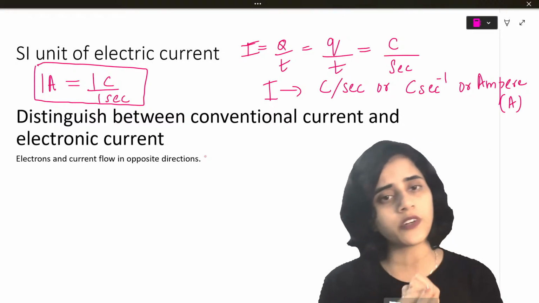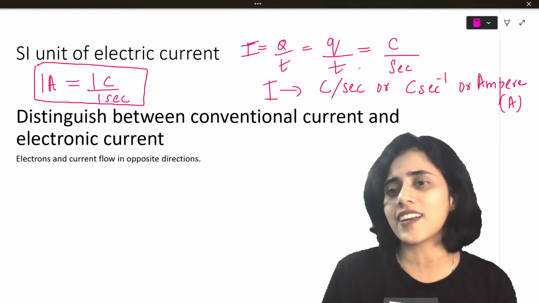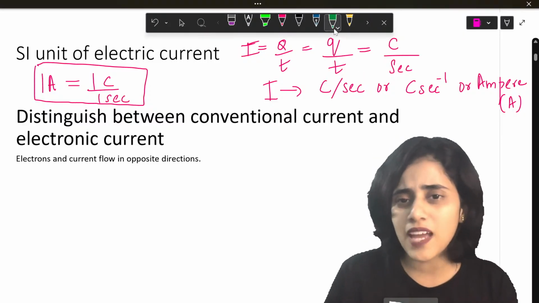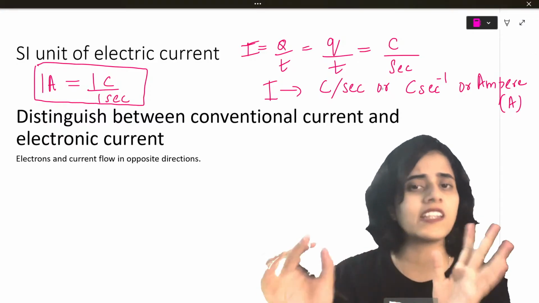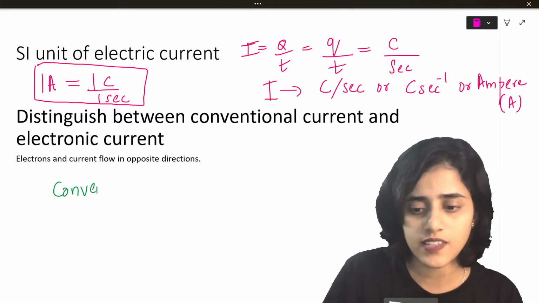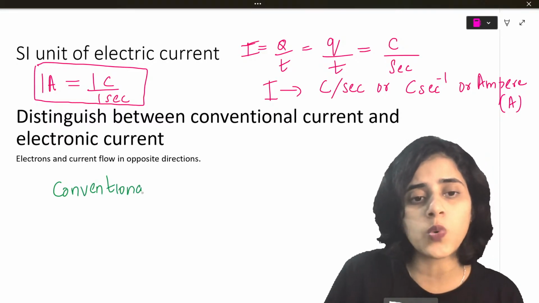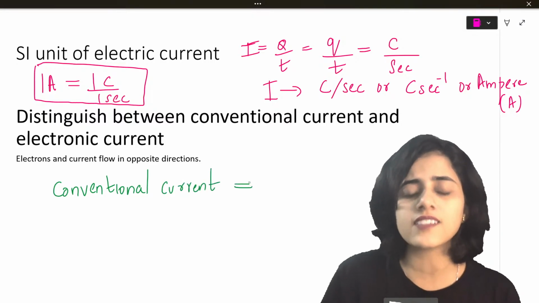So you know the SI unit of current, you know what is current. Now what is conventional current, what is electronic current? So many terms, right? Ma'am, electricity is so confusing, you might say that. Don't worry, I'm here to make it very simple for you. First we will look at what is conventional current. What does the word conventional mean? Traditional. It's like a set of rules.